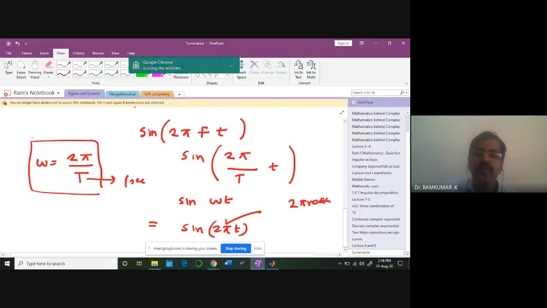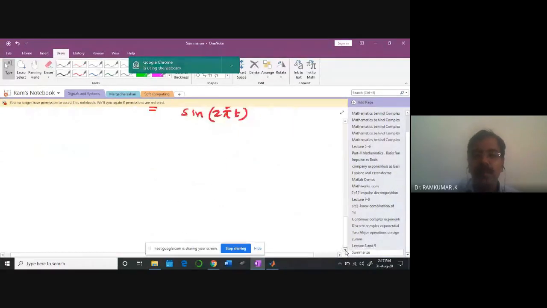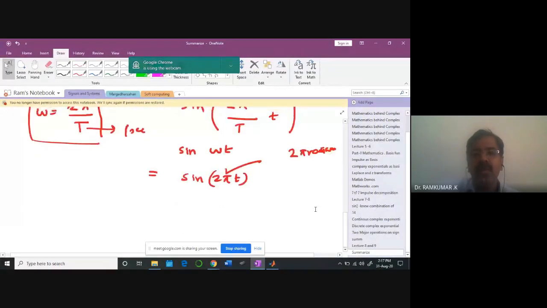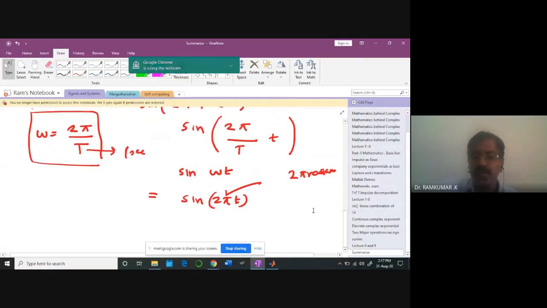If my waveform is something like sine pi by 4 t, this is the signal I'm talking about, sine omega t.